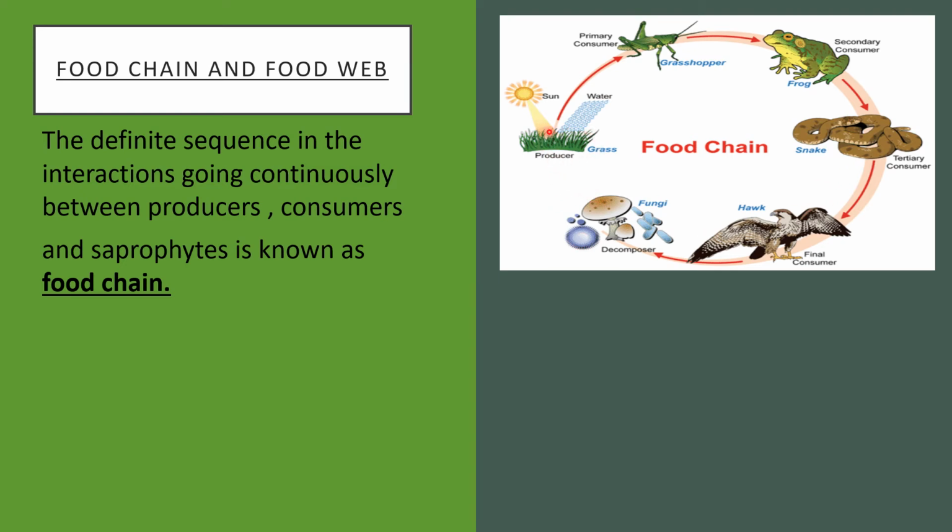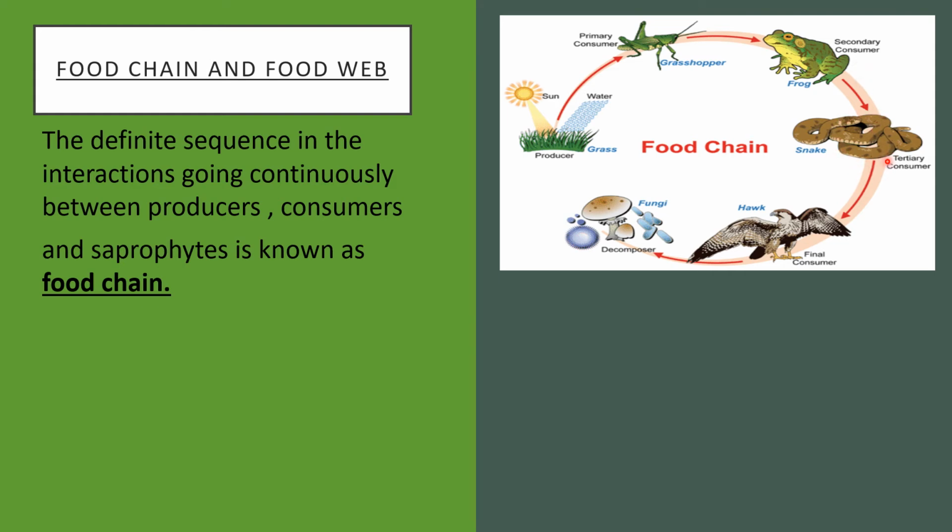Here there is green grass. Green grass is a producer in this ecosystem, which produces its own food with the help of sunlight and chlorophyll. Then here there is a grasshopper which feeds on this grass. Therefore, grasshopper is the primary consumer. Then after that, frog. Frog feeds on grasshopper and therefore frog is the example of secondary consumer.